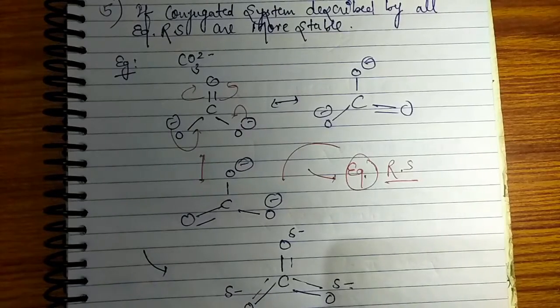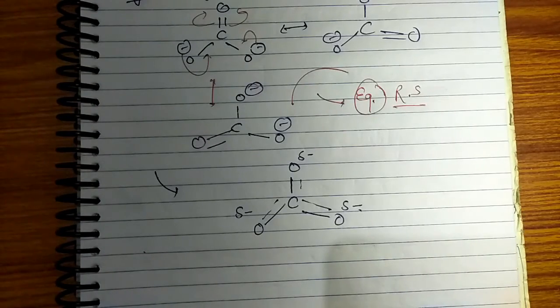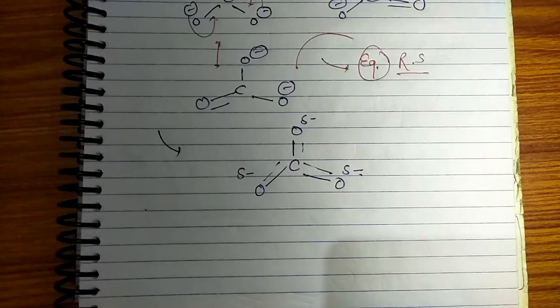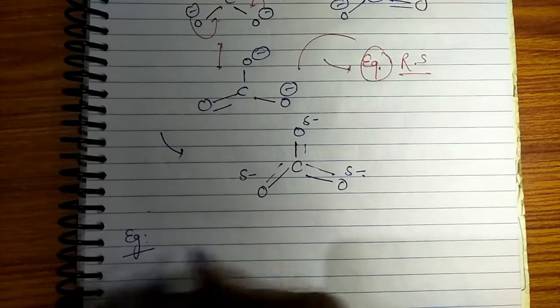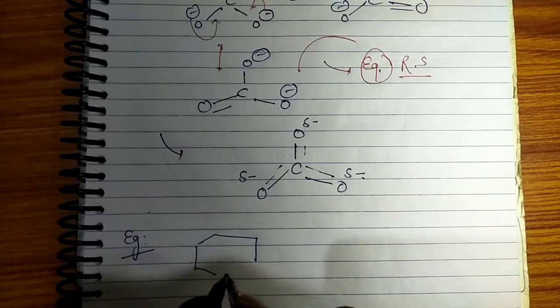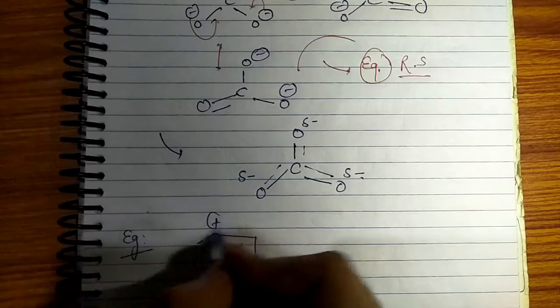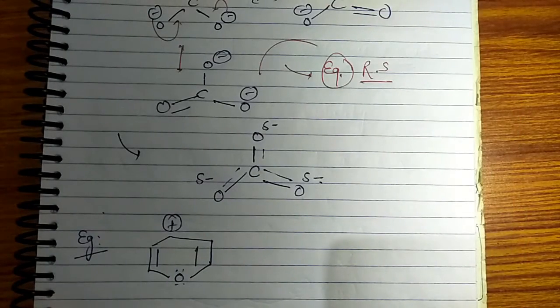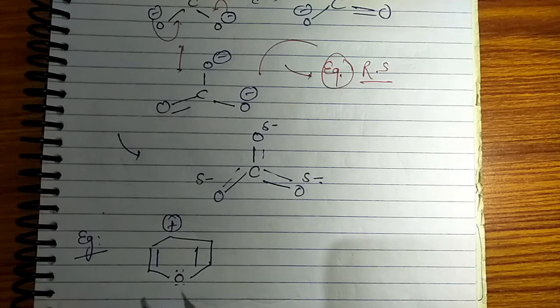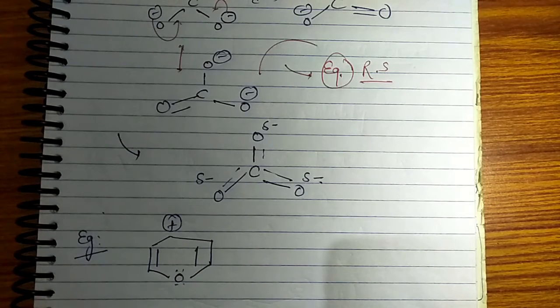So guys, I'll take one example to sum up all what I have taught. So we have oxygen over here and the positive charge on this carbon. My question to you guys is, can you please draw more stable resonating structures of this molecule?